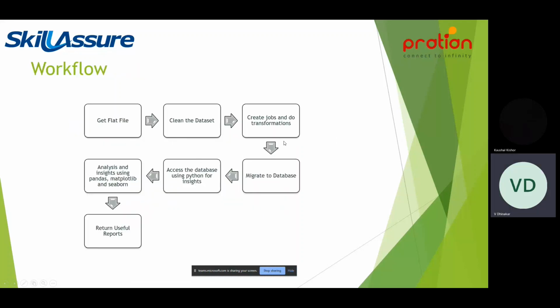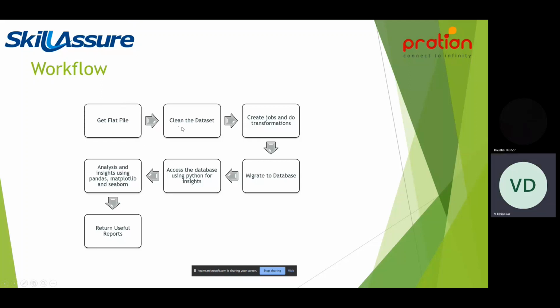So here is the workflow of our project. We will be given data, a flat file. The information is in a very raw form, just values and columns, and it's not even properly cleaned. So we'll be doing some basic data transformation and processing on this flat file, either cleaning or anything in Excel itself.